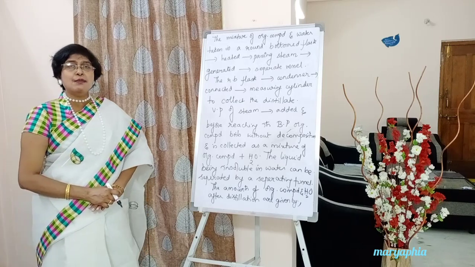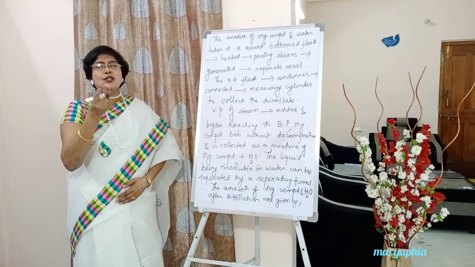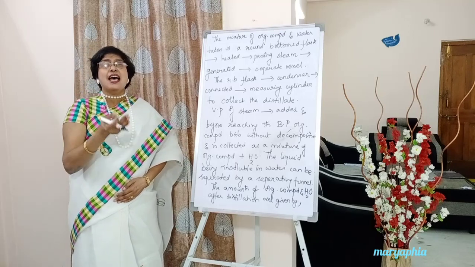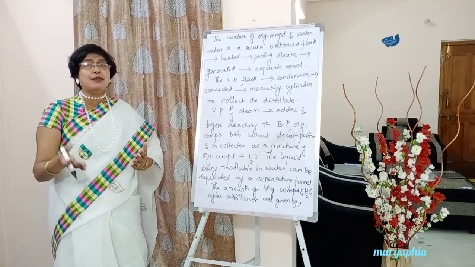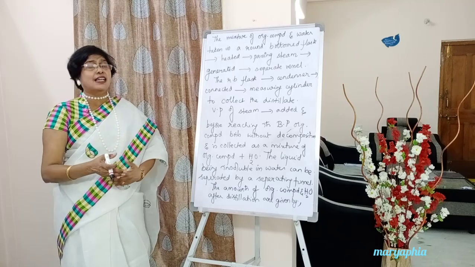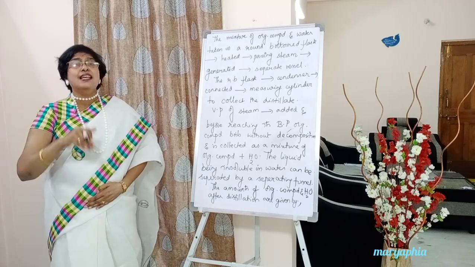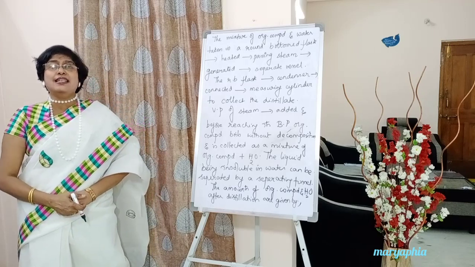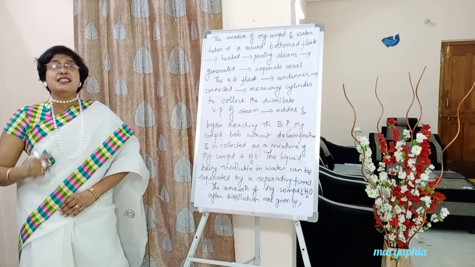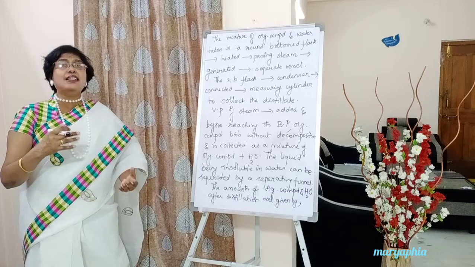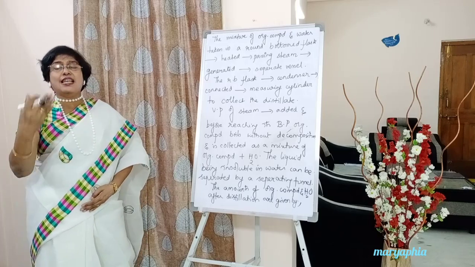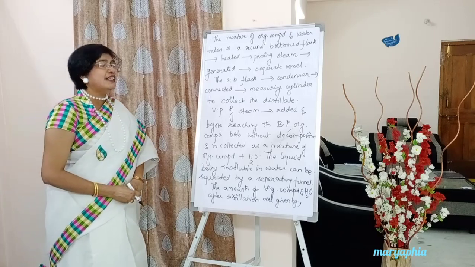Slowly the mixture gets heated, and the vapors coming out of the RB flask are allowed to pass into the condenser. The vapors get condensed, and the condensed liquid is collected in the measuring cylinder.